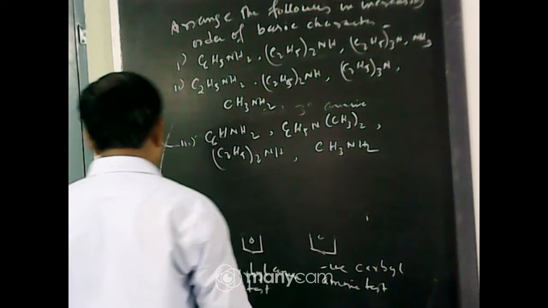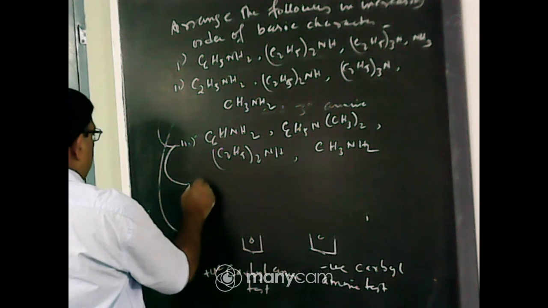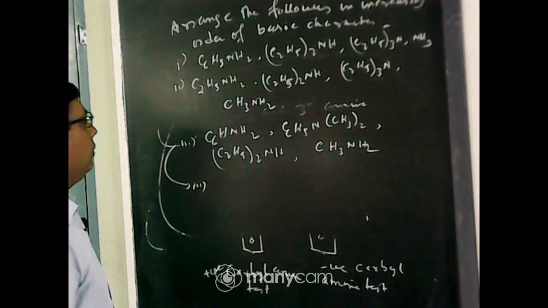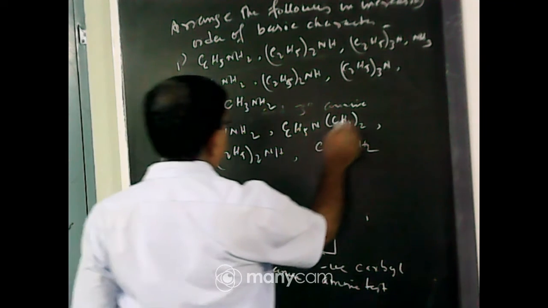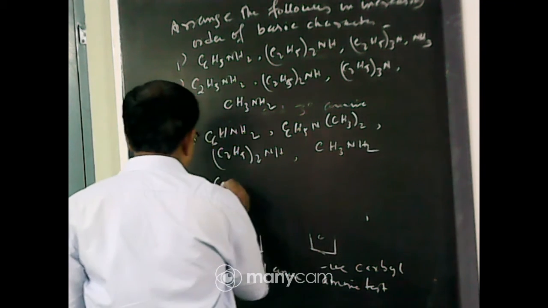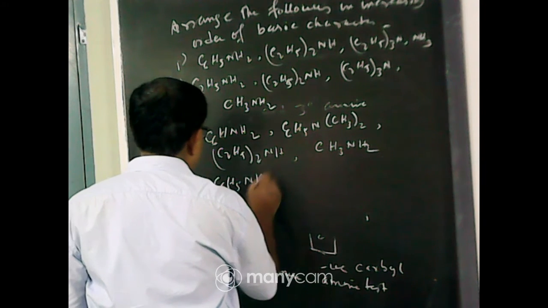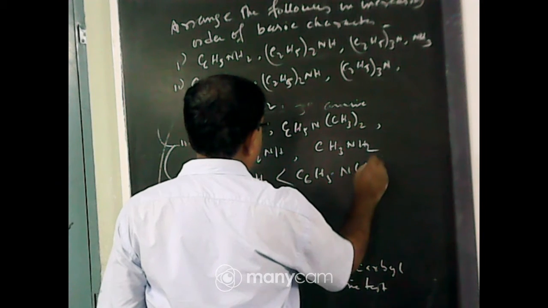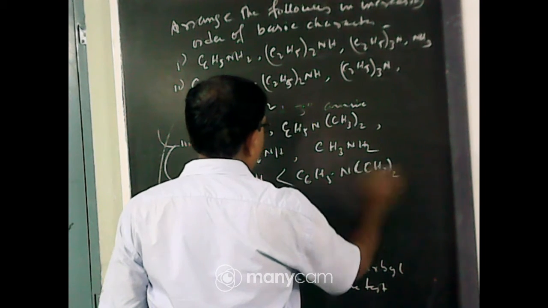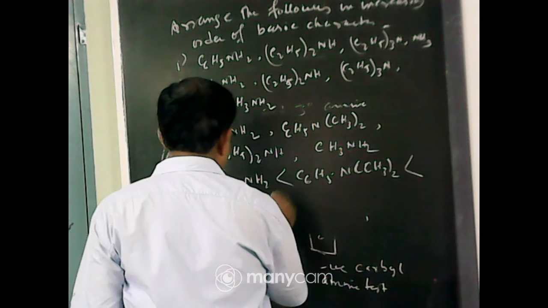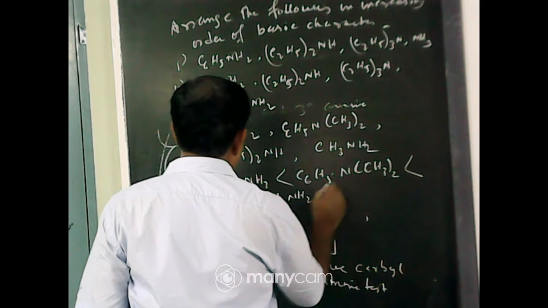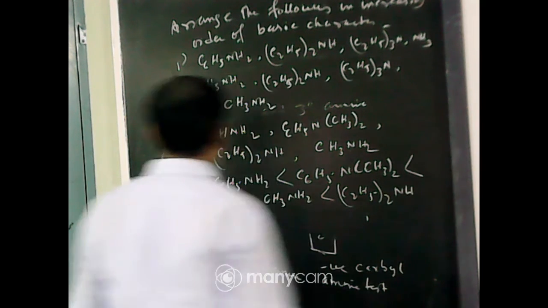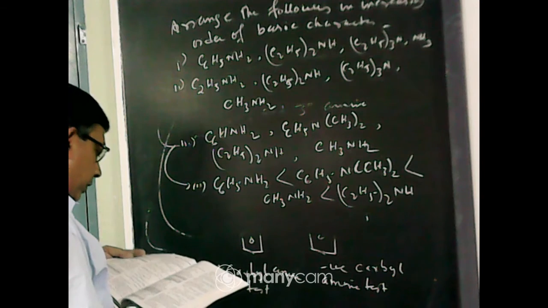Now, start from question number 3. The least basic is aniline due to the presence of the benzene group. The others are more basic because of the plus I effect. The lowest basic character is C6H5NH2, then C6H5N(CH3)2, then primary amine CH3NH2, then secondary amine (C2H5)2NH. So this will be the order of basic character.